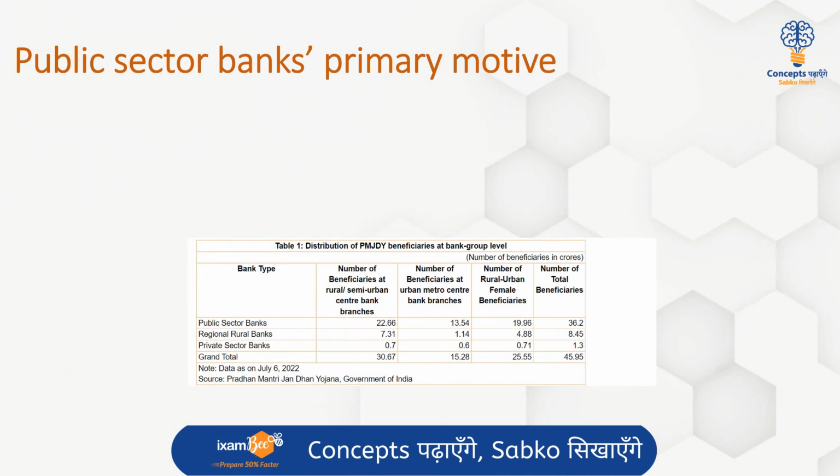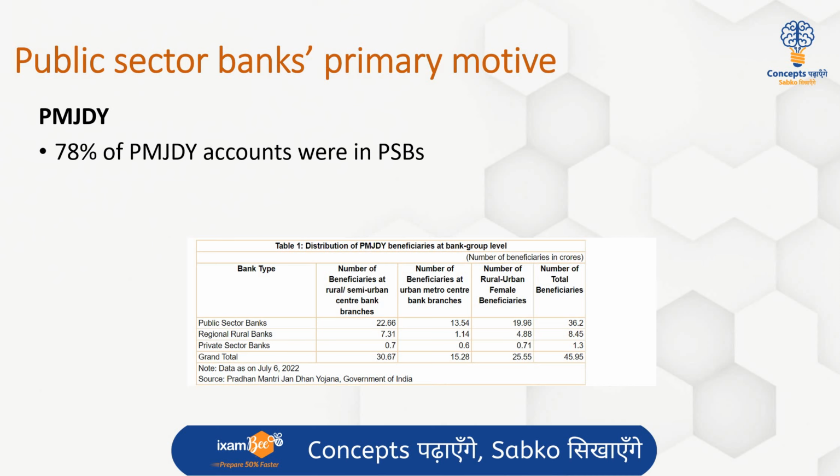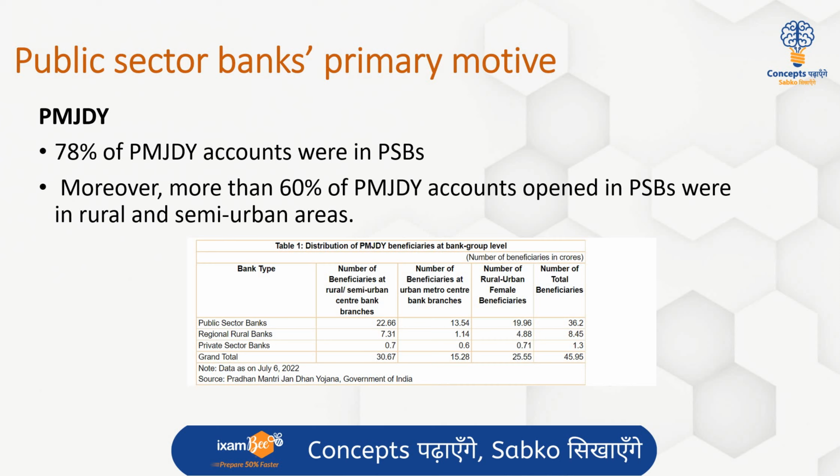If I further look at, we have talked about the Pradhan Mantri Jan Dhan Yojana. Pradhan Mantri Jan Dhan Yojana is about reaching a banking account to every household, and 78% of these Jan Dhan accounts were actually opened with public sector banks, and almost 60% of these accounts have been opened by the PSBs in the rural and semi-urban areas. Again, this is data collated by RBI, right?